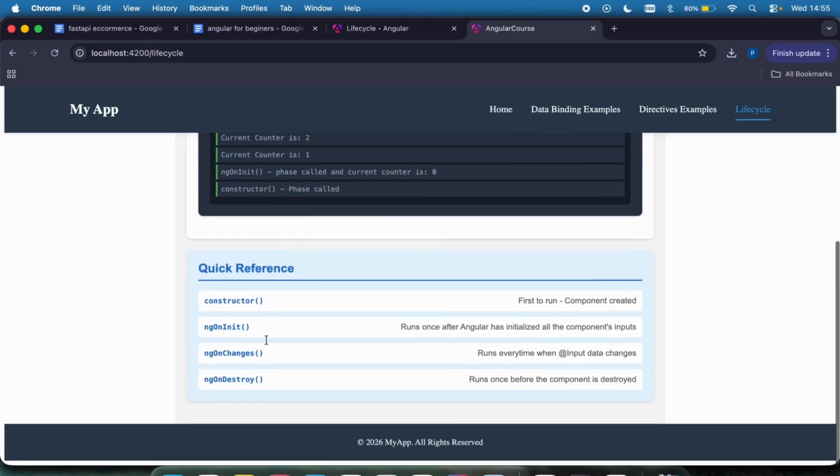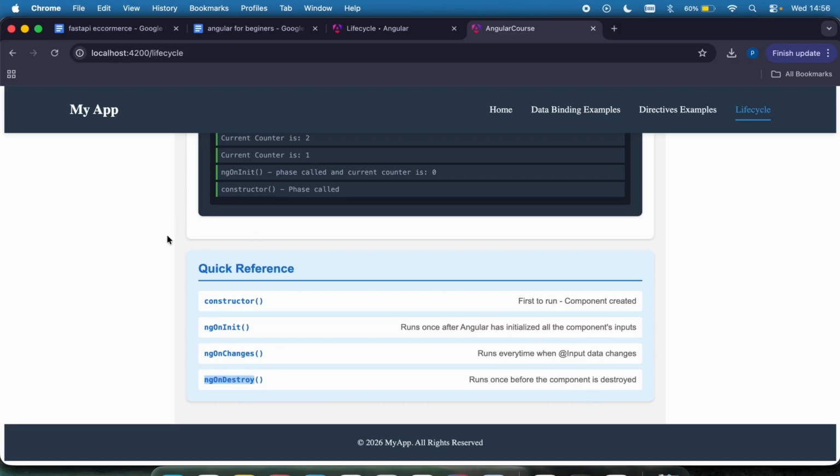So that is it. Now down on the template, I added a quick reference right here so you can get to see what the constructor does. You can see it's run when the component is created. The ngOnInit is run only once, when the component is initialized. The ngOnChanges runs every time an input data changes, and the ngOnDestroy runs when the component is destroyed.